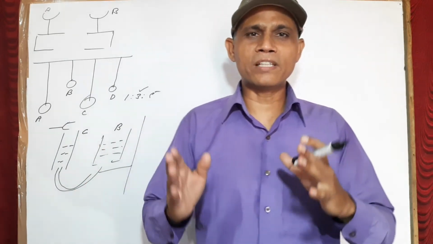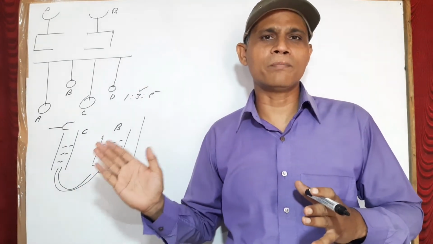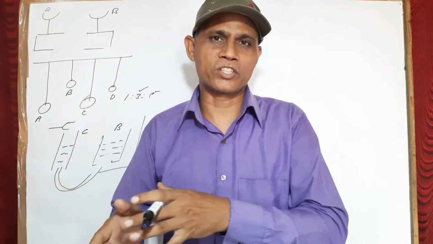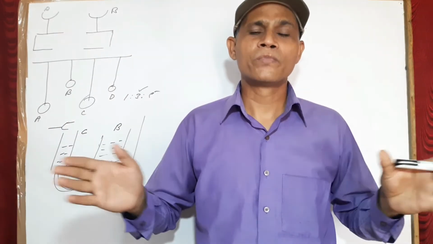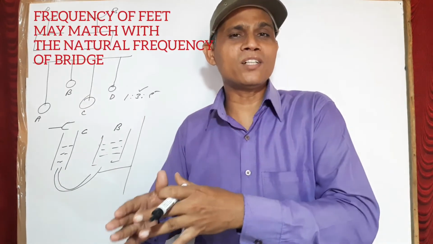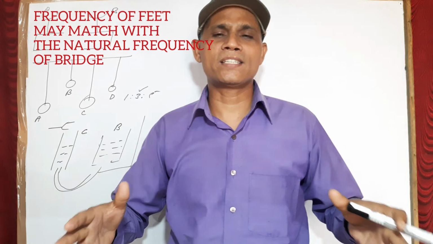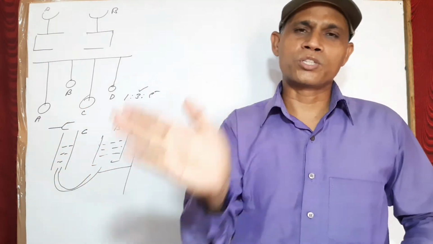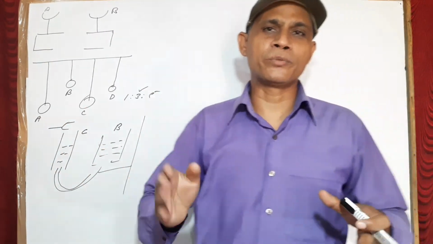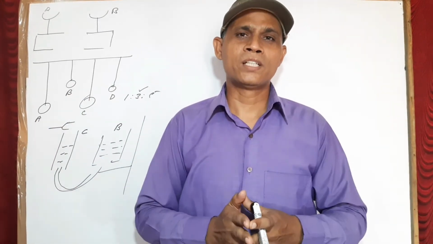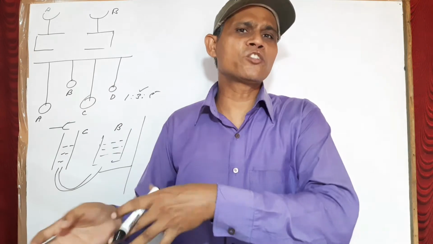Example number 2 is when troops are marching on a bridge, they are ordered to break their march. Why is it so? Because if the frequency of their marching matches the natural frequency of the bridge, the bridge will also start oscillating with higher and higher amplitude, and ultimately what will happen? The bridge may collapse.